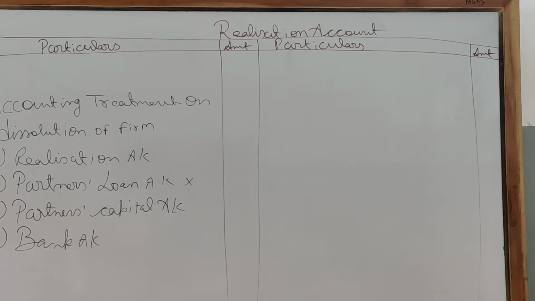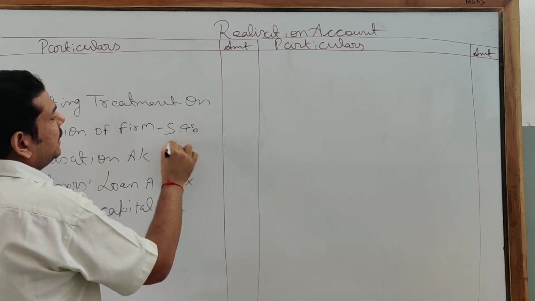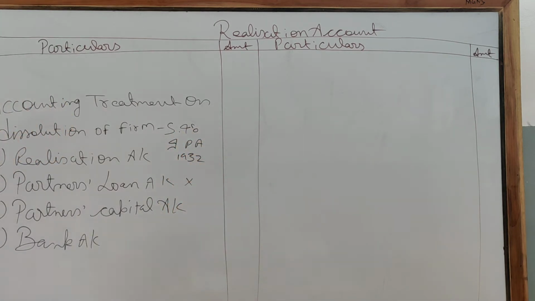Clear? Okay. This is also given in your book. I am again repeating, do not disturb the sequence of Section 48 of the Indian Partnership Act 1932. This prescribes the sequence of accounts, so you are supposed to prepare in this way only.